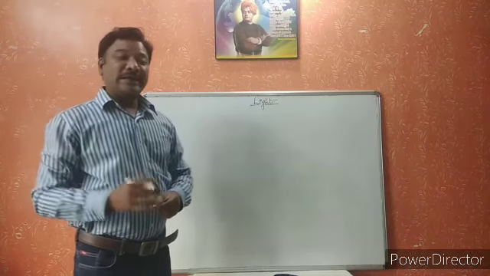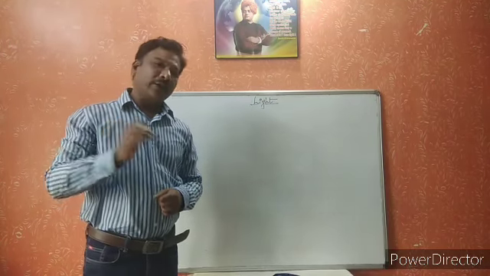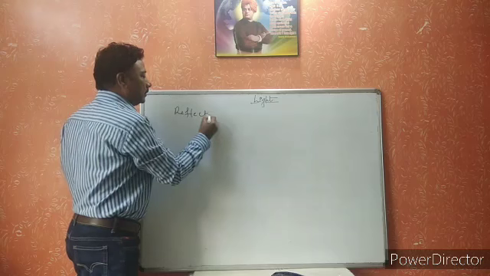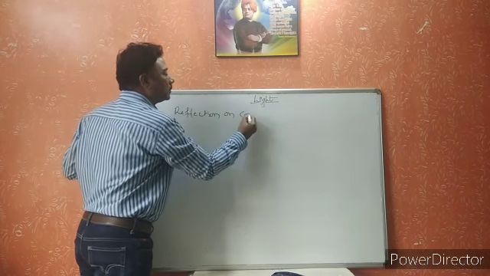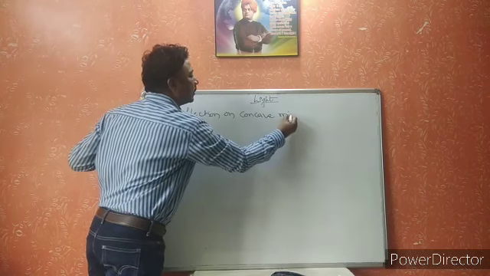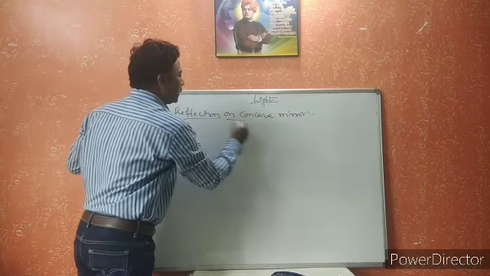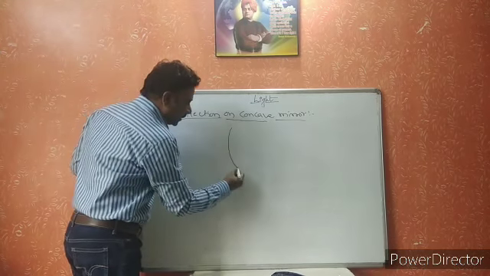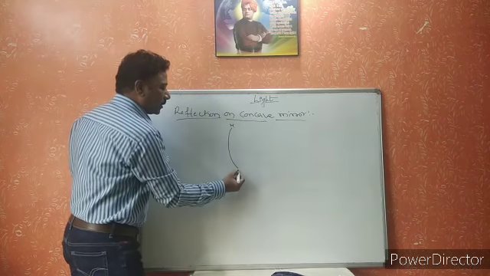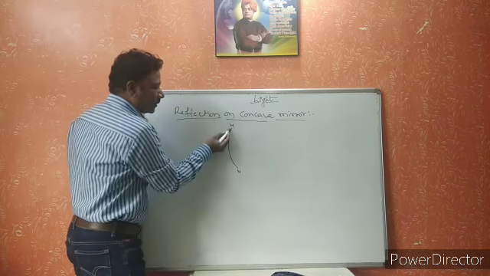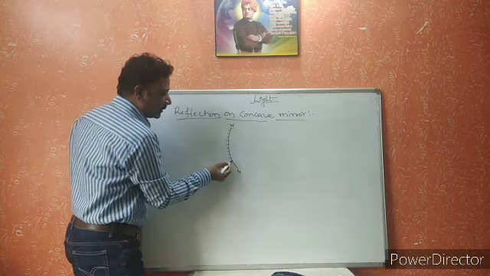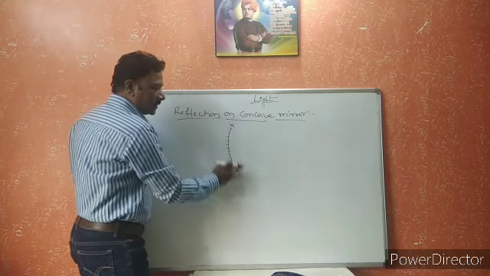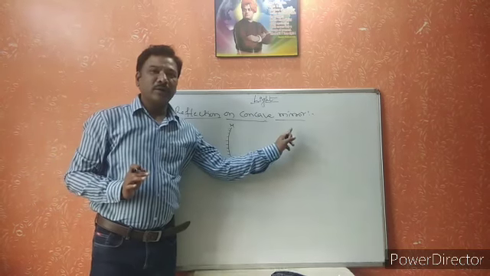Now, how does light reflect from a convex mirror and a concave mirror? First of all, let us see reflection on a concave mirror. Here I am taking a concave mirror MN with a curvature. The outward surface is not acting as the reflecting surface. The inward surface is acting as the reflecting surface. That is the reason it is called a concave mirror.